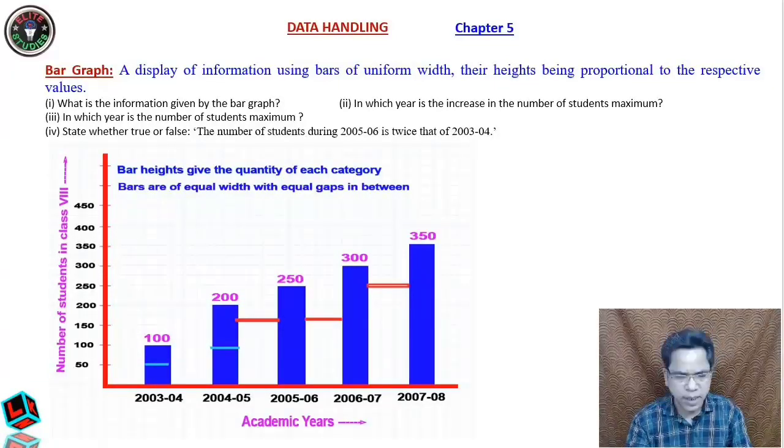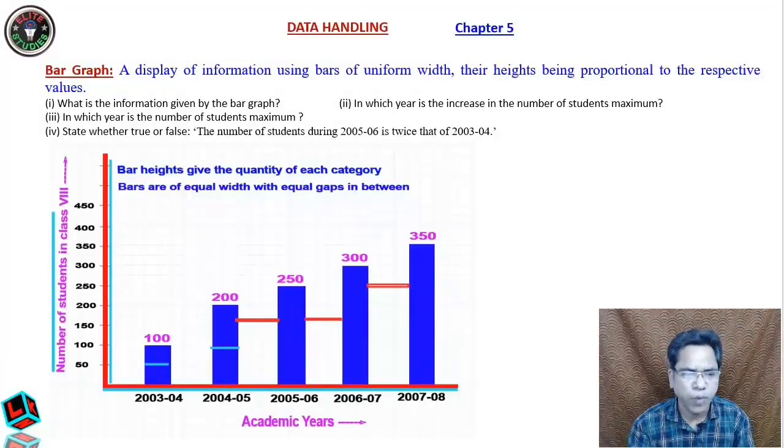It is very easy. What you see, this one is called the horizontal axis, and this one is called the vertical axis. Clear students? This one is called the vertical axis. This horizontal axis is showing academic years 2003-4, 2004-5, 2005-6, 2006-7, 2007-8, and this vertical axis is showing the number of students in class 8.